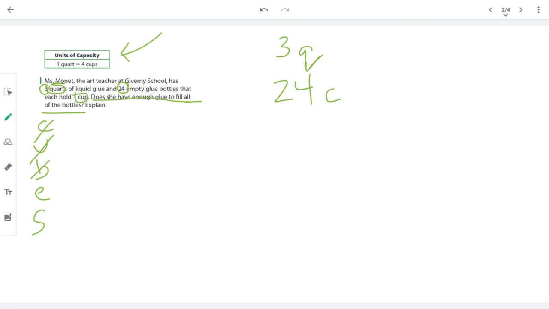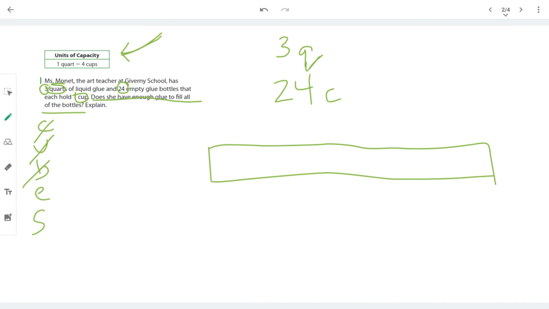And we're going to set up a table. Eventually, you won't need to set up a table. You may just be able to do this in your head. So let's do this. We're going to start with our, let's see, should we put our 1 on top? We know from our conversions up here that 1 quart equals 4 cups. So let's start with that. We know that 1 quart equals 4 cups.